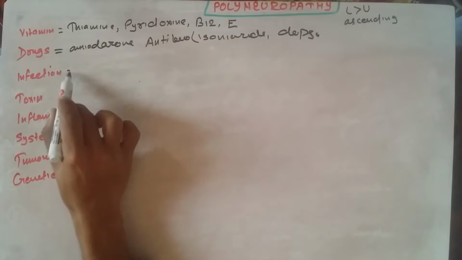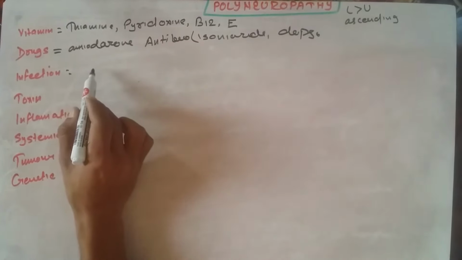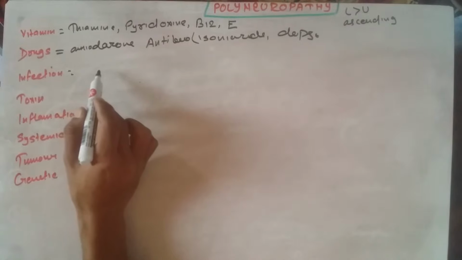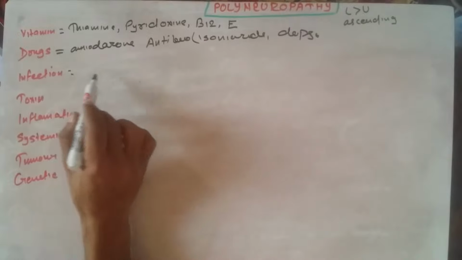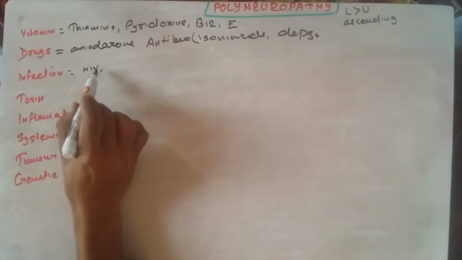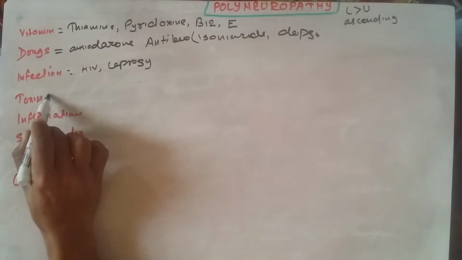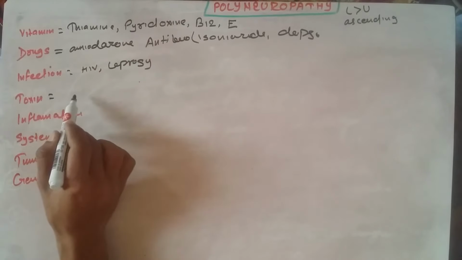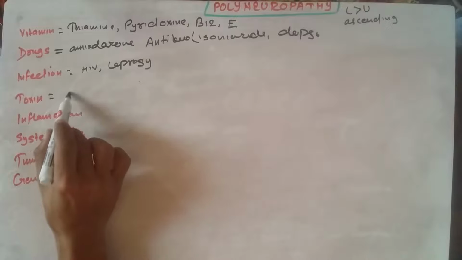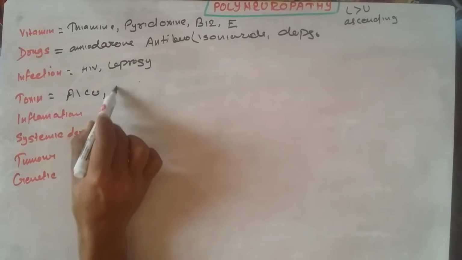Any infection can cause polyneuropathy, and some specific infections can be HIV or leprosy. Some of the toxin induced polyneuropathy can be due to alcohol ingestion or nitrous oxide.